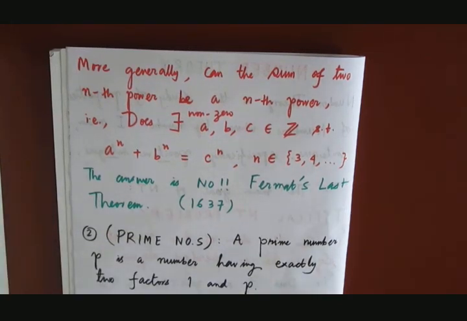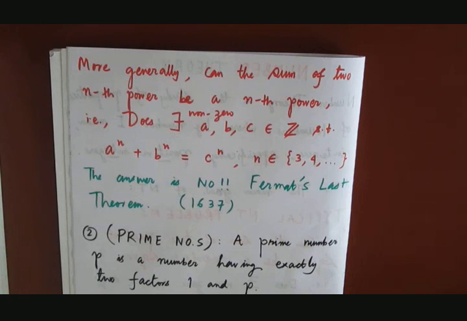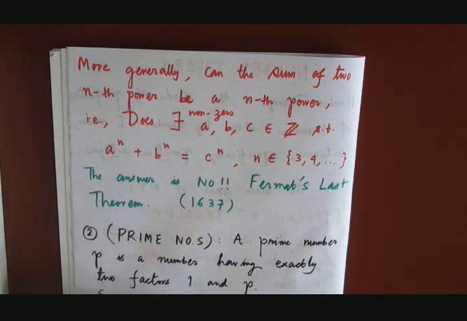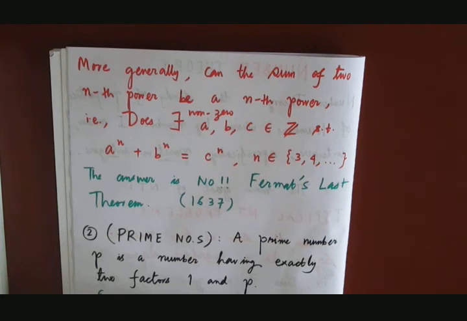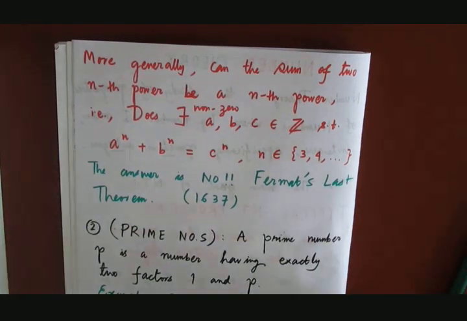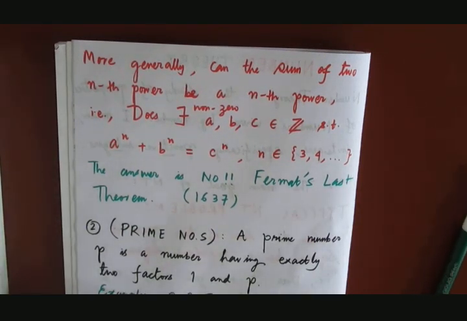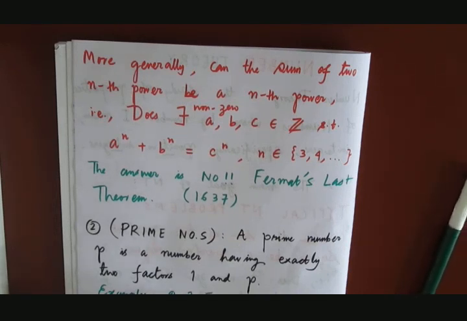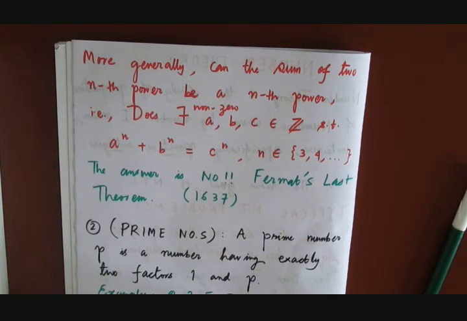So this we all know about prime numbers, but there are many questions relating to prime numbers. Let me give you a few examples of prime numbers: 3, 5, 7, 11, 13, and there are many others. Now the first question: are there infinitely many primes?